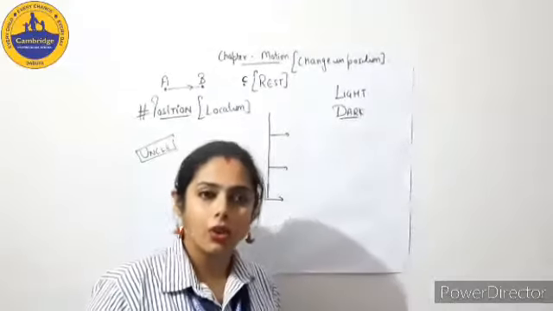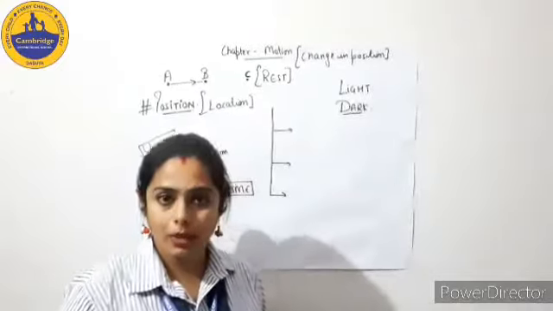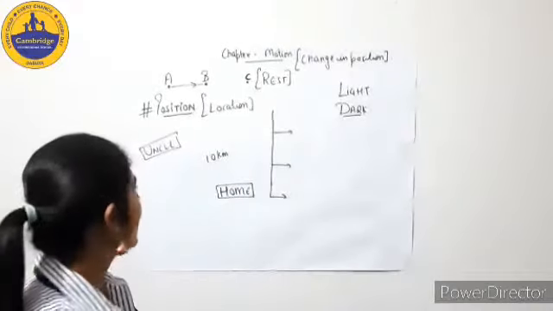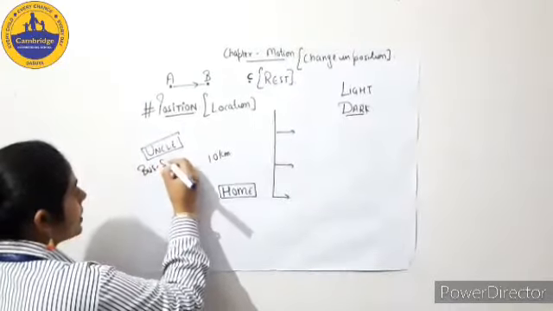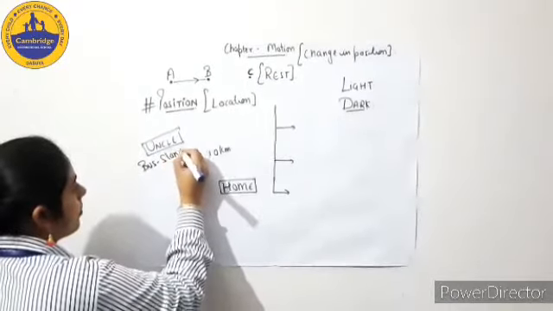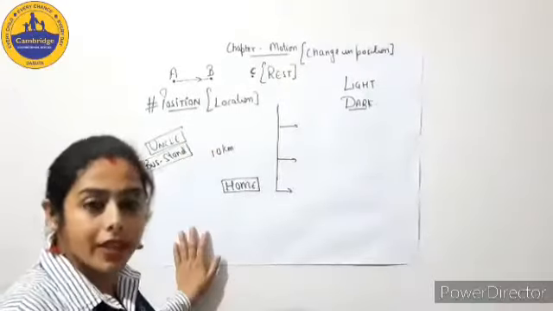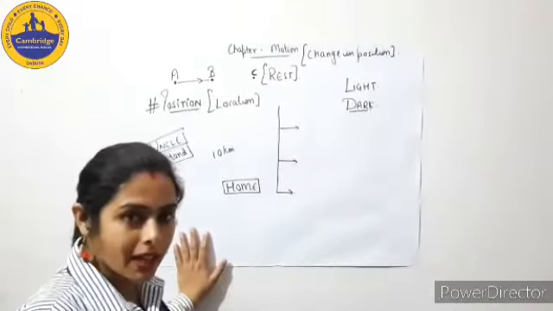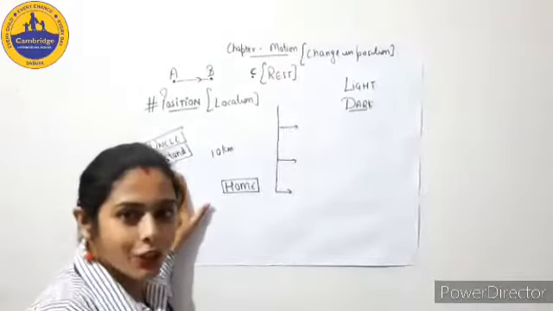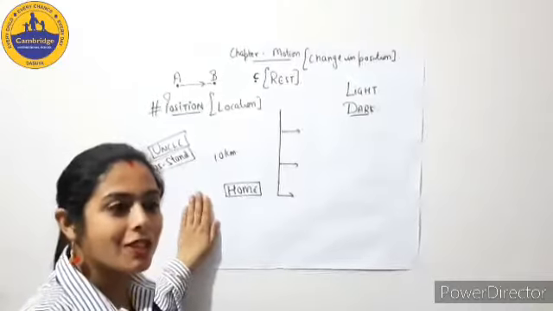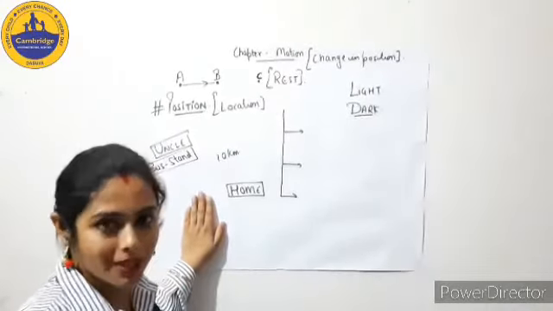Then uncle again called you. He asked you, bacha, from where is it 10 kilometers? Then you said, okay, sorry uncle, it is 10 kilometers from bus stand. It is at a distance of 10 kilometers from bus stand. And again you cut the call. Again uncle called you. He said, bacha, from bus stand it is at a distance of 10 kilometers.